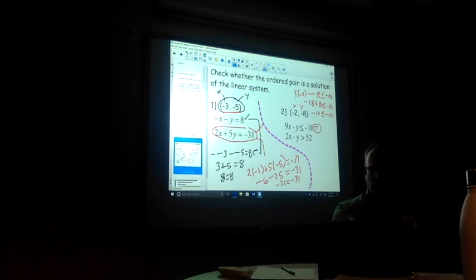On the second problem, we're going to take a look at it, and we're going to do the same exact thing. We're going to plug our x and y value into our equation.